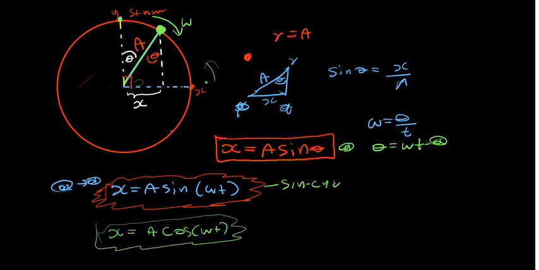Simple harmonic motion can be interpreted according to the cosine cycle or the sine cycle; both take place simultaneously according to the mathematical model. This one is a vertical cycle and this one is a horizontal cycle. That is the difference. You don't need to know that extent, but only remember this equation.